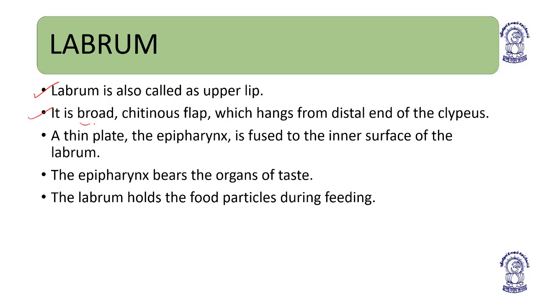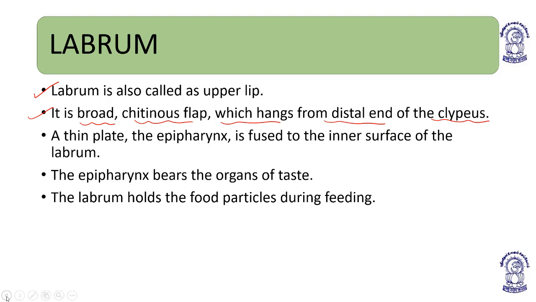It is a broad chitinous flap, made up of chitin, which hangs from the distal end of the clypeus. So the labrum is the upper lip, which basically hangs from the distal end of the clypeus. Where the clypeus is present, the labrum hangs from its distal end.